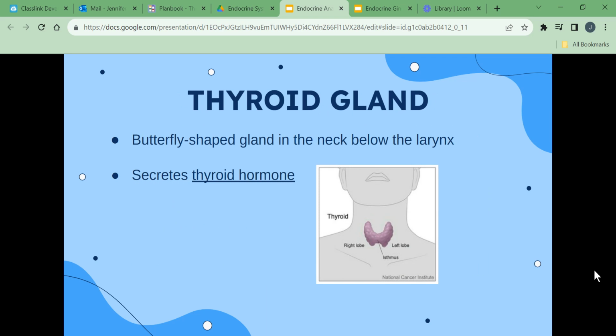The thyroid gland is a butterfly-shaped gland in the neck below the larynx. Thyroid hormone regulates metabolism, or how the body uses nutrients to provide energy and maintain body functions. The thyroid gland produces calcitonin, which reduces calcium levels in the blood. Too little thyroid hormone causes slow body processes, slow movement, and weight gain. Too much thyroid hormone increases metabolism, excess energy, and will cause weight loss.